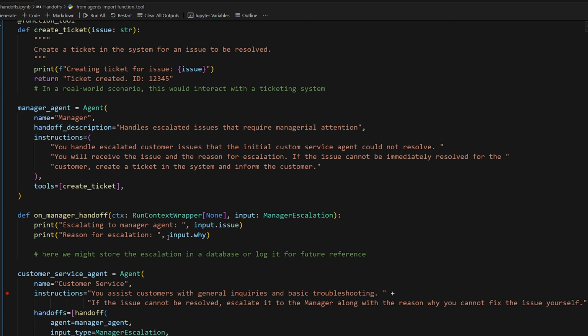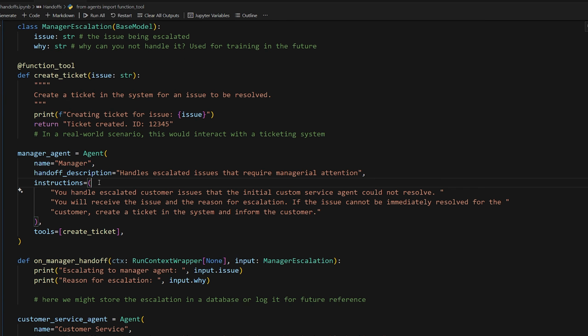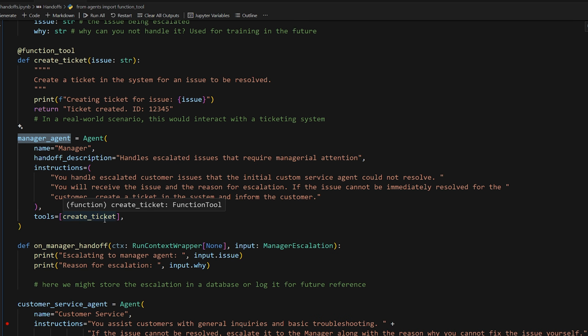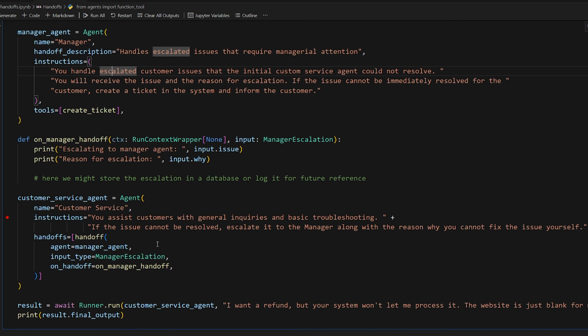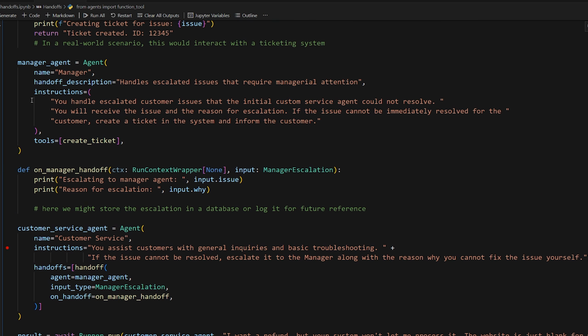That's beyond their control, so they hand off to the manager. And then the manager's like, okay, I'll create a ticket to address the issue so we can get it fixed for any future customers. And then this one will have the responsibility, since it was handed off, to respond to the original customer. So we'll get that final output and print it out. Hopefully that makes sense. Let's run it and see what we get.